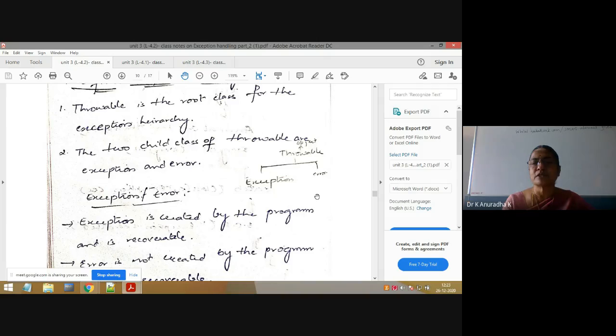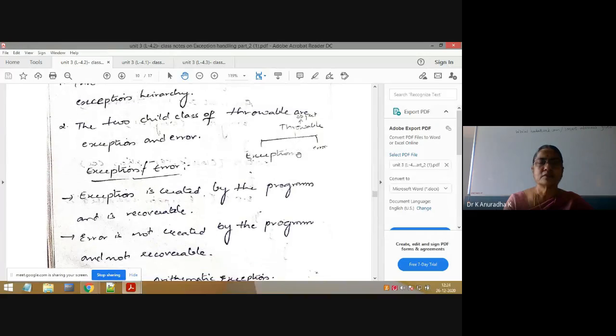In this, the important points are: first, Object is the superclass. Next, Throwable is the subclass of the Object class. Next, under Throwable we have two subclasses. They are Exception and Error. These two are also predefined classes. For these two subclasses, there is a superclass Throwable. Because in Java, any number of classes can extend the same class, but one class cannot extend more than one class. Means multiple inheritance is not supported by Java. But this is correct, no? Class Exception extends Throwable. Class Error extends Throwable. Correct.